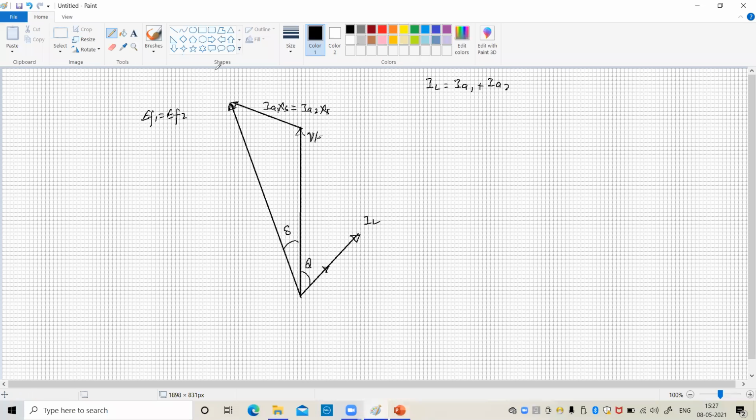Now we will increase the excitation of one alternator. Say alternator 1, we have increased the excitation. So here the excitation of one alternator has been increased. Under such condition, EF1 is there.